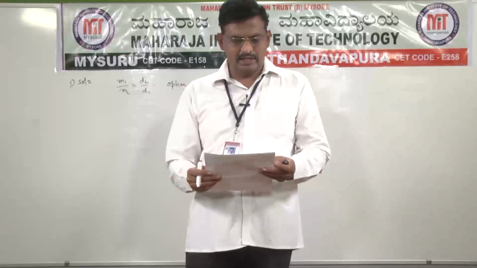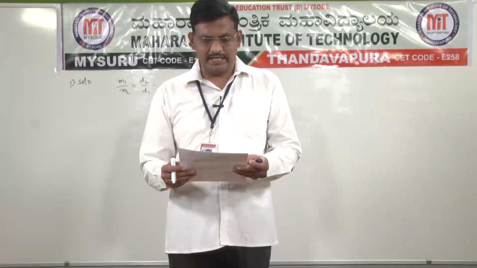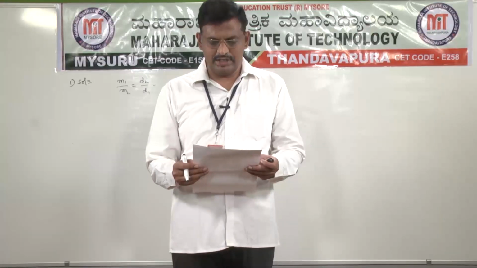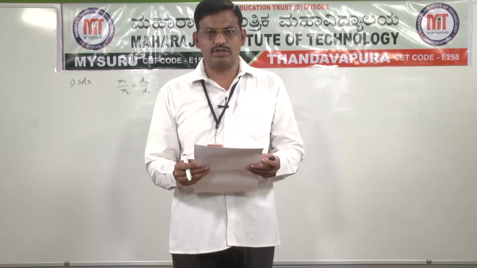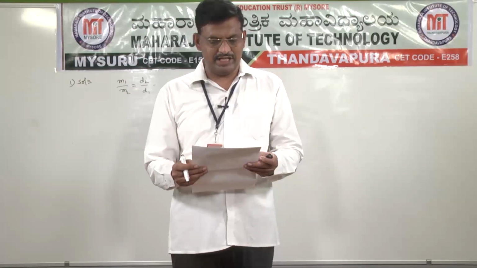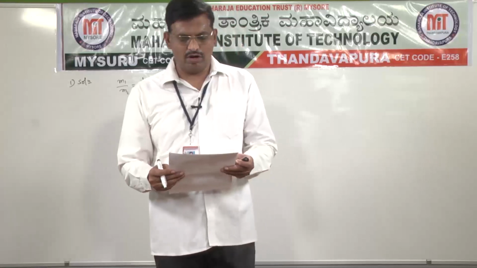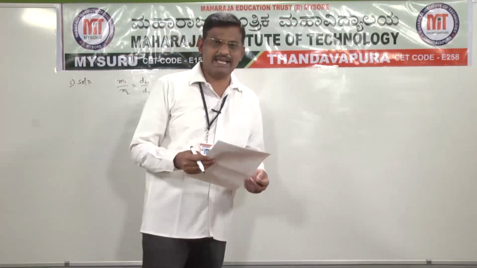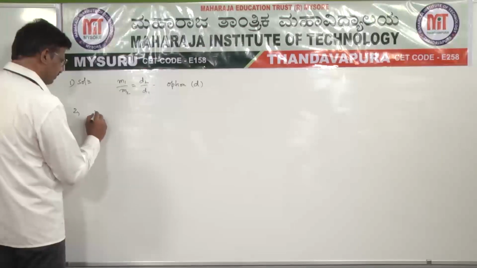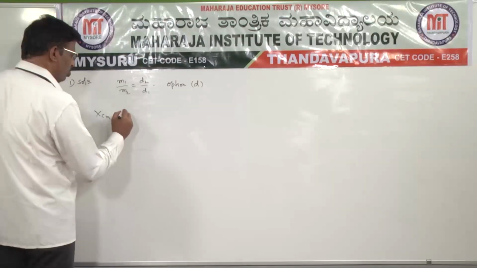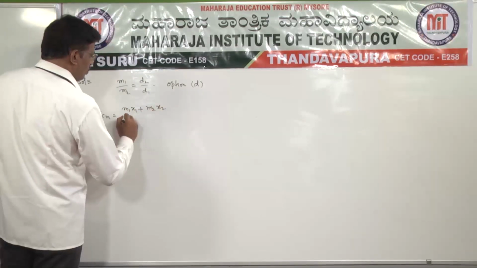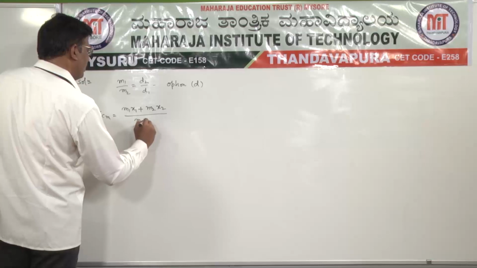Second question: three masses are placed on the x-axis, 300 grams at origin, 500 grams at x is equal to 40 centimeters, and 400 grams at x is equal to 70 centimeters. The distance of the center of mass from the origin is, see here, XCM is equal to m1 x1 plus m2 x2 divided by m1 plus m2.